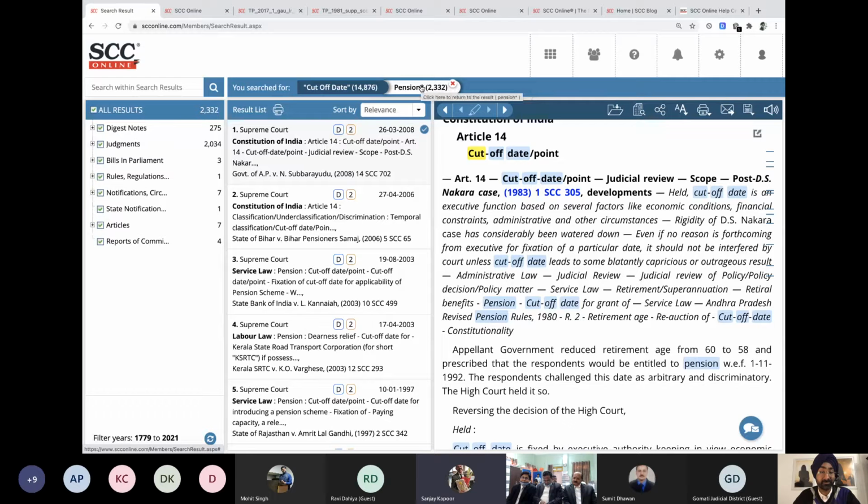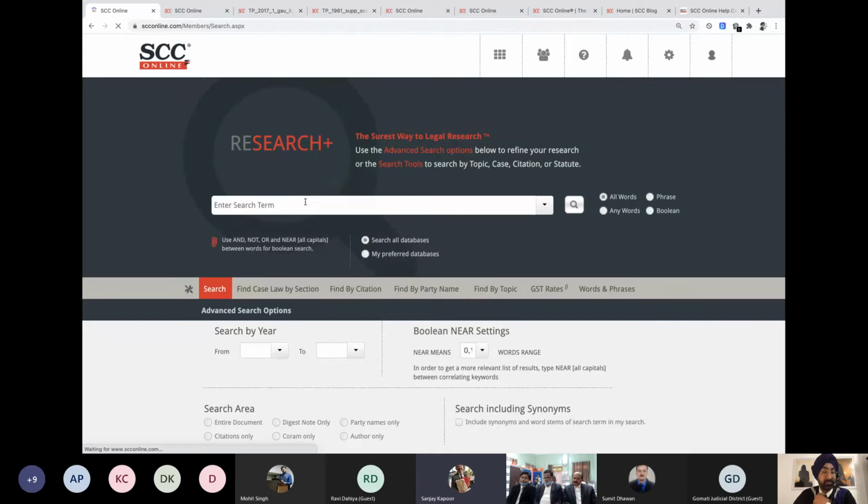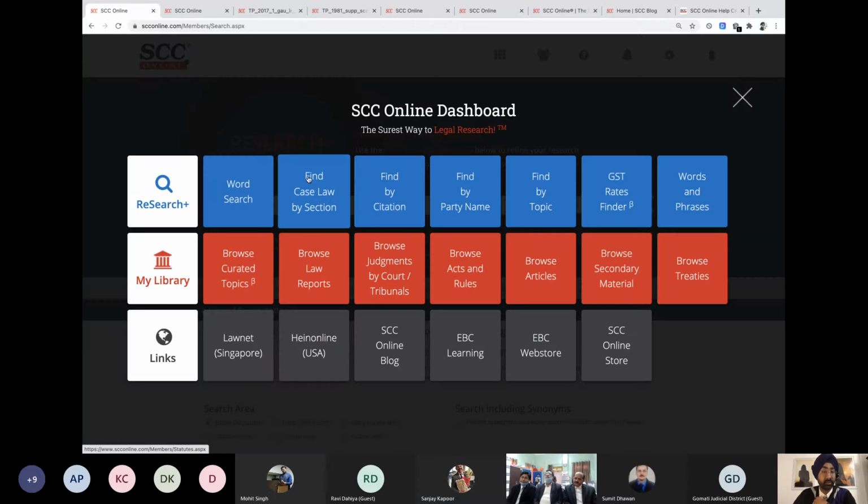Okay, wonderful. In some cases I have this issue of how to type a query of this nature: Civil Procedure Code Order 39 Rule 1. One way is what we have just covered. I can go to the find section by law, by case law by section, where you just write CPC, then select the order and rule number. Because I've already shown that feature, I'll answer this query in the word search.